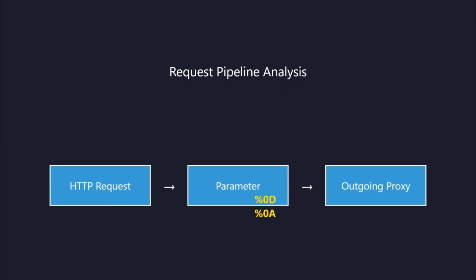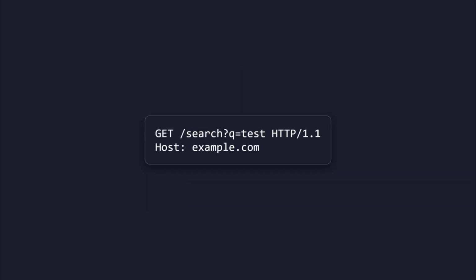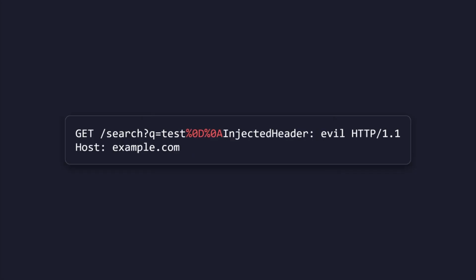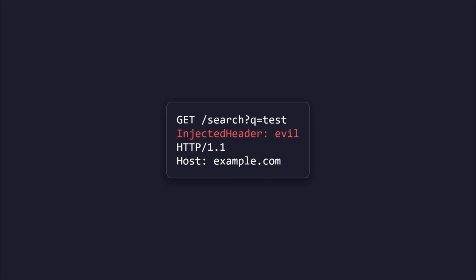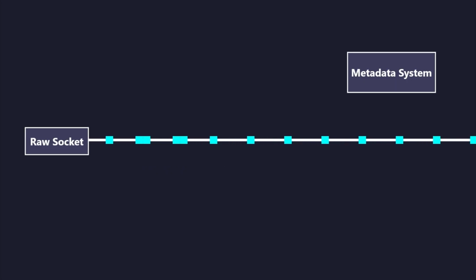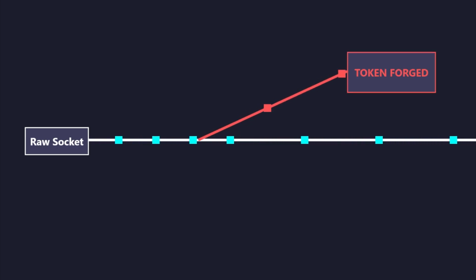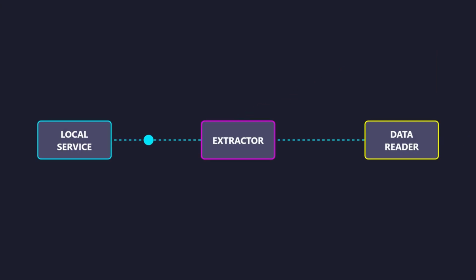Bypassing this barrier requires locating a parameter vulnerable to carriage return line feed injection inside the internal outgoing request pipeline. By embedding the hex-encoded characters %0d, %0a, an attacker can inject custom headers or manipulate the hypertext transfer protocol verb directly. This layout splits the raw socket stream, allowing the malicious payload to successfully forge a valid token request to the local infrastructure metadata system.